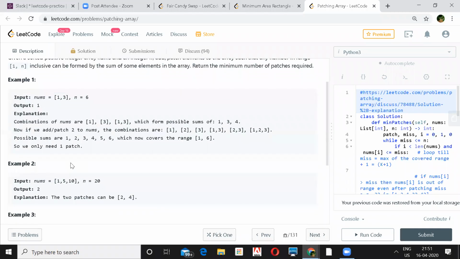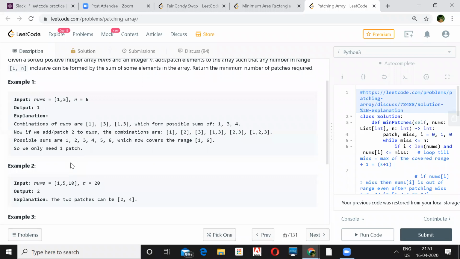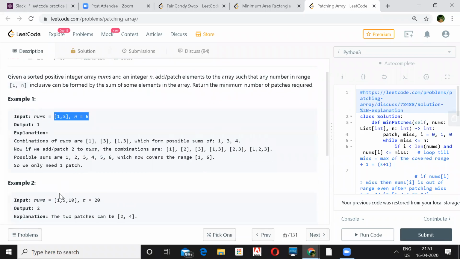This one? No, the one you were explaining, the example 2. You were saying like if you add 2, then you are just adding all the numbers together first, like 10 plus 5 and 1, that is 16, and then you add 2 to get 18. Then you say you are getting all the numbers till 18. Is that what you're trying to say? Yeah, you can't get 20. Oh, you can't get 20. Okay, you are trying to see if you can get the largest number.